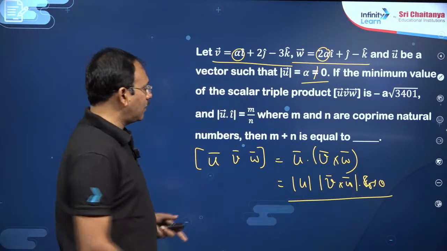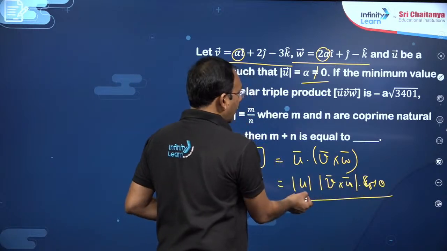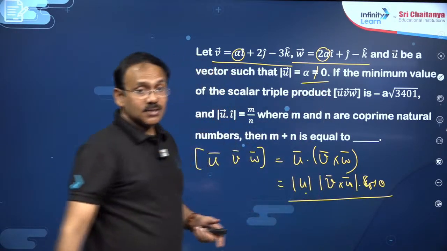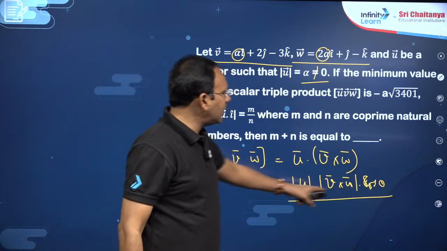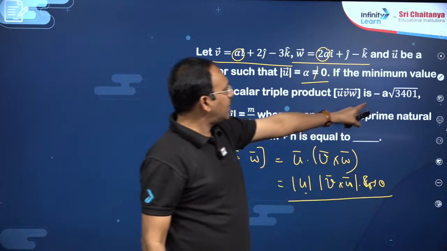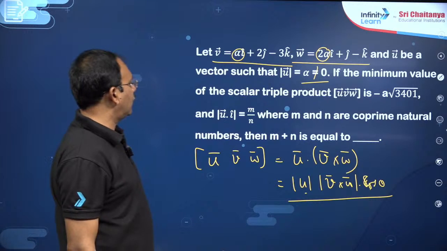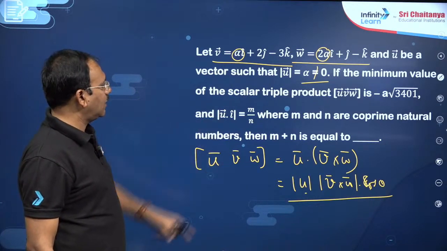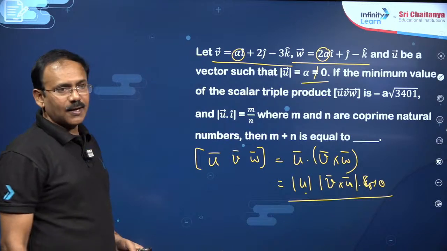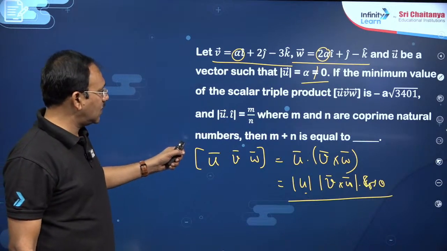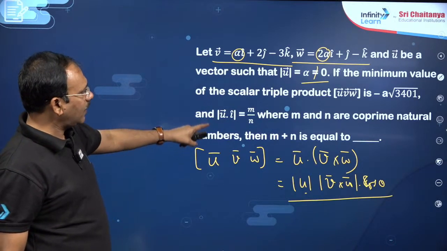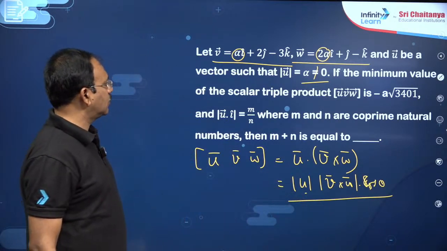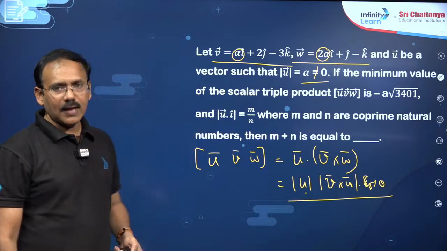You want its minimum, means you put minus 1 for cos theta here. Magnitude of U is given as alpha, and V cross W you will get in terms of alpha. Completely this will be in terms of alpha, and it is given as minus A into root of 3401. From this you will get alpha. Moreover, U dot I, the first one, is given as M by N. You can make use of this relation, my dear friends. So, after finding alpha, accordingly you can find U also, dear students. Then you can talk about M by N.